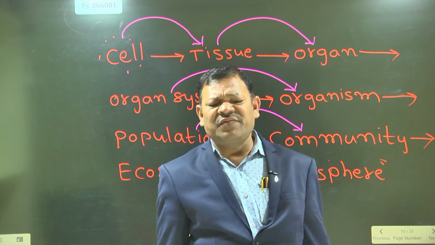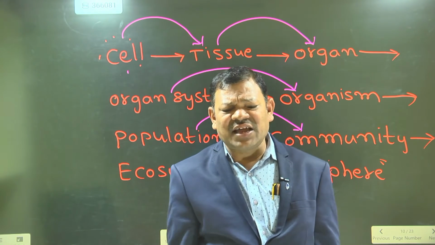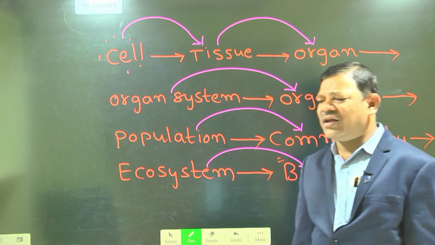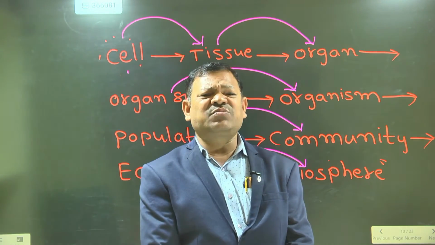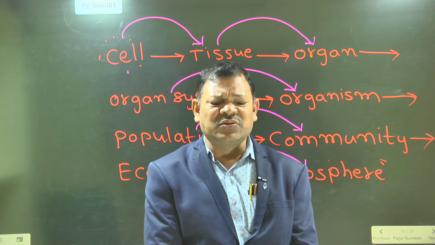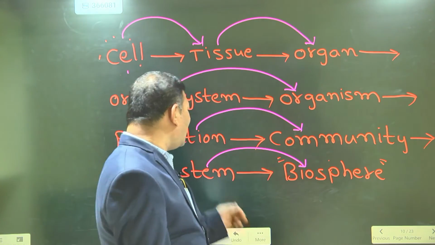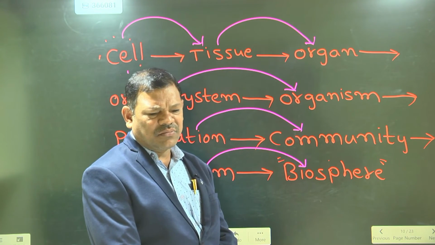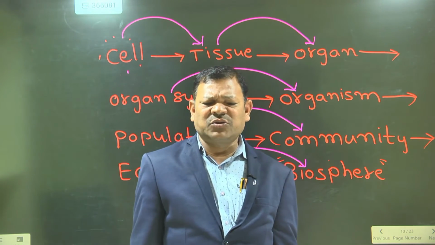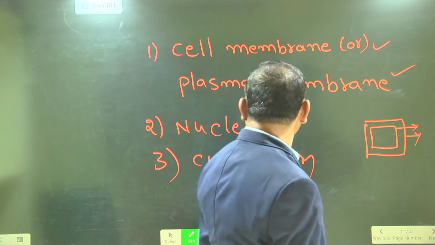The smallest unit of life is the cell. The largest unit of life is the biosphere. Okay, that you can also keep in your mind. The structural and functional unit of the biosphere is called the ecosystem. Okay, who discovered the cell? The cell was discovered by Robert Hooke in 1665.